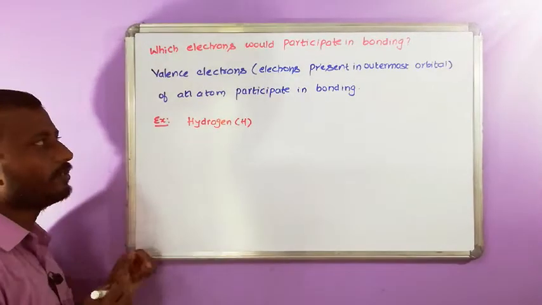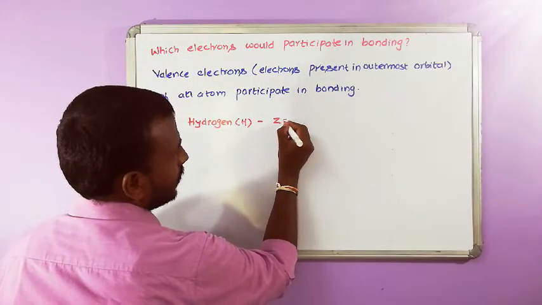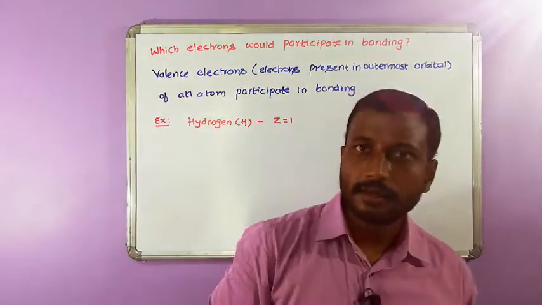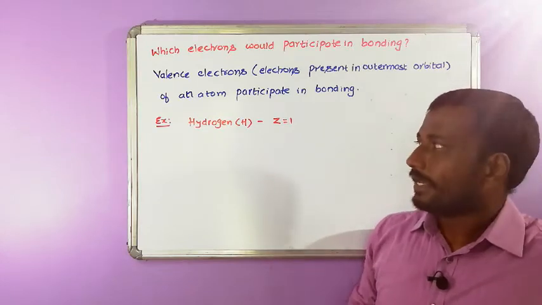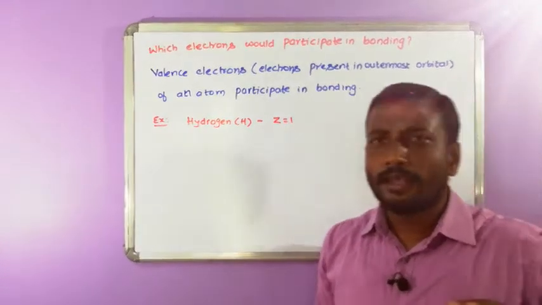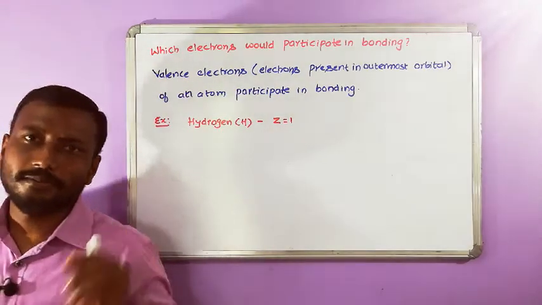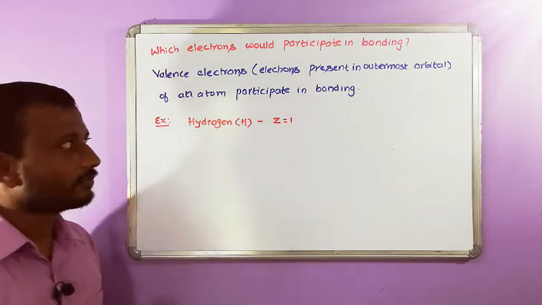The symbol of hydrogen is H. Atomic number Z is equal to 1. What is Z? Atomic number. Atomic number is nothing but the number of protons present in a given atom, or the number of electrons present in a neutral atom. Z is equal to 1.